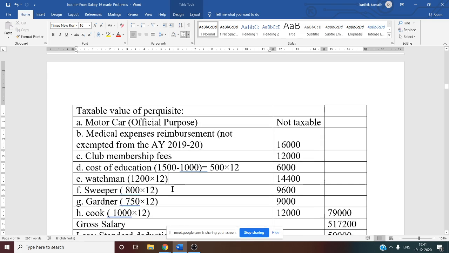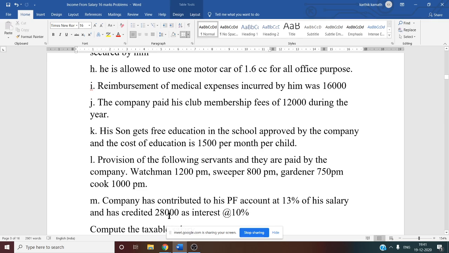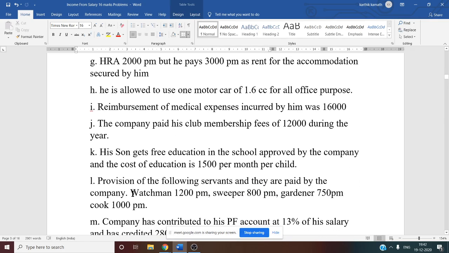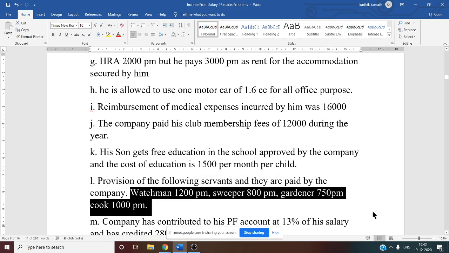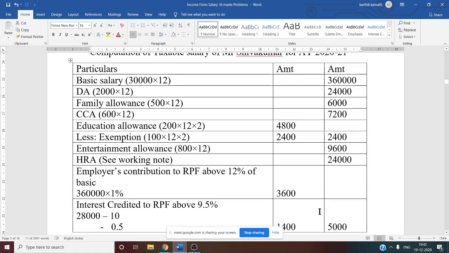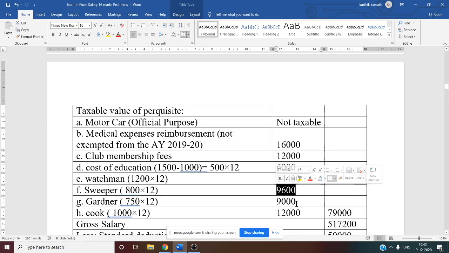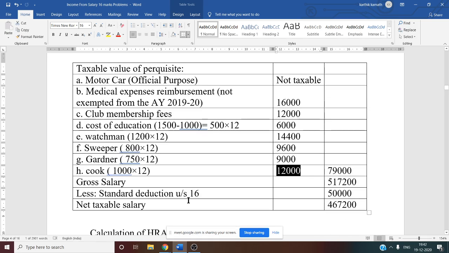Next, what about watchman, sweeper, gardener and cook? All these are given by the employer to the employee. So it is a perquisite value, and we have to consider the actual value. Watchman 1,200 per month, so into 12 you have to do. Sweeper 800 per month into 12. Gardener 750 per month into 12. Cook 1,000 per month into 12. Why? Because it is for 1 year. So the watchman answer is 14,400. Sweeper 9,600. Gardener 9,000. Cook, that is 12,000 after multiplying with 12.